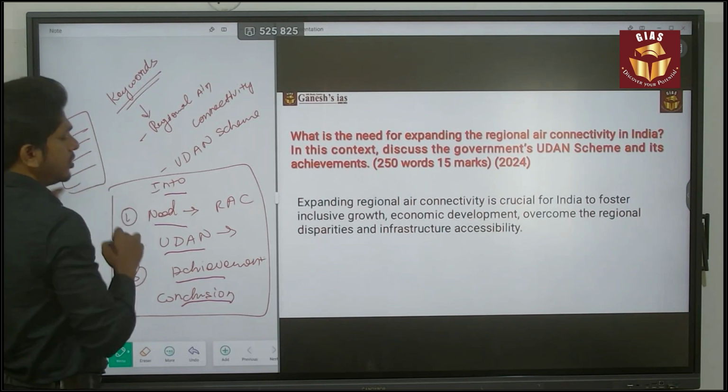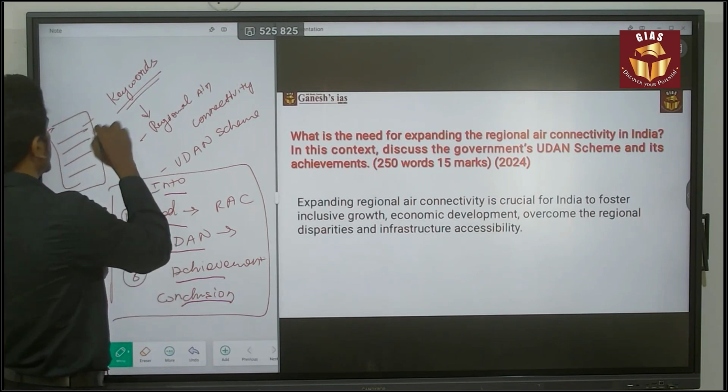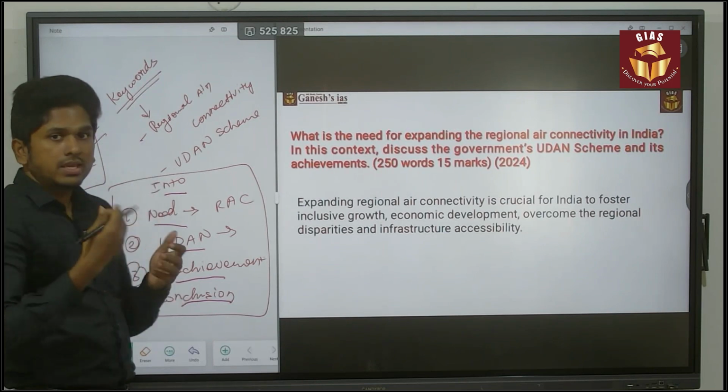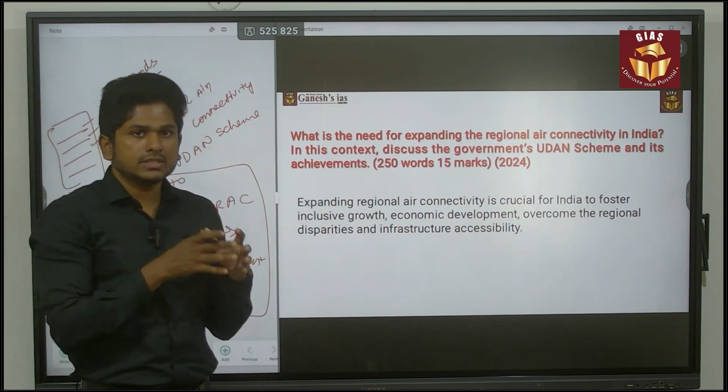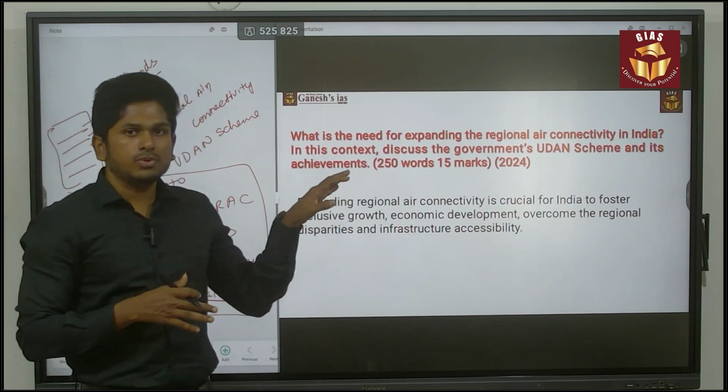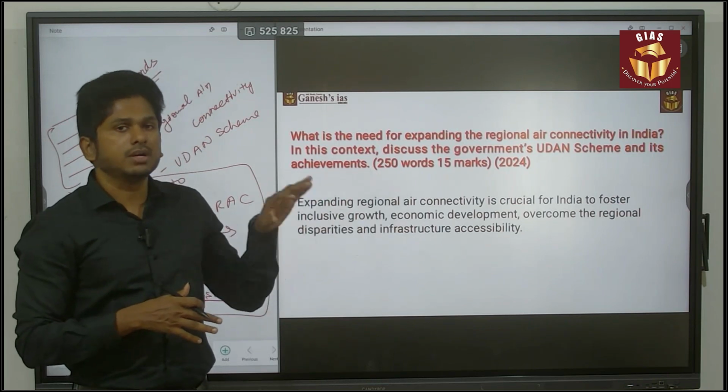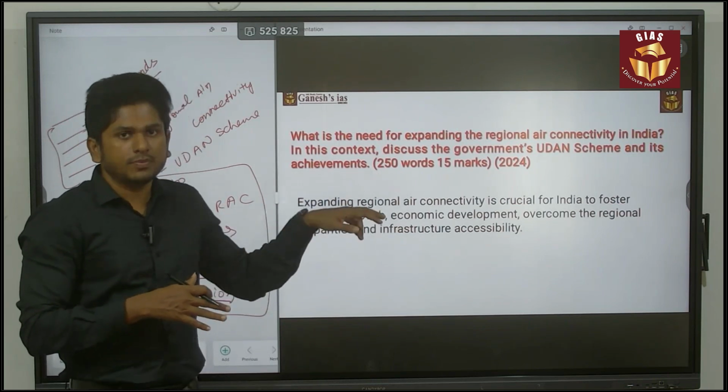What are the points I'm going to write? What are the first points? What are the second points? What are the third points? In such a way, you have to prioritize your answer. So this is the first thing you have to do before approaching the 15 mark questions. Because it's a 15 mark question, it is a 2.5 page question.